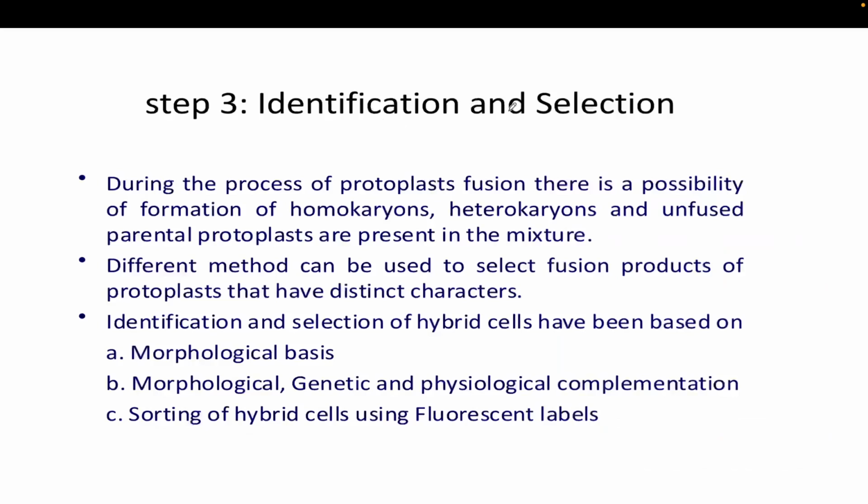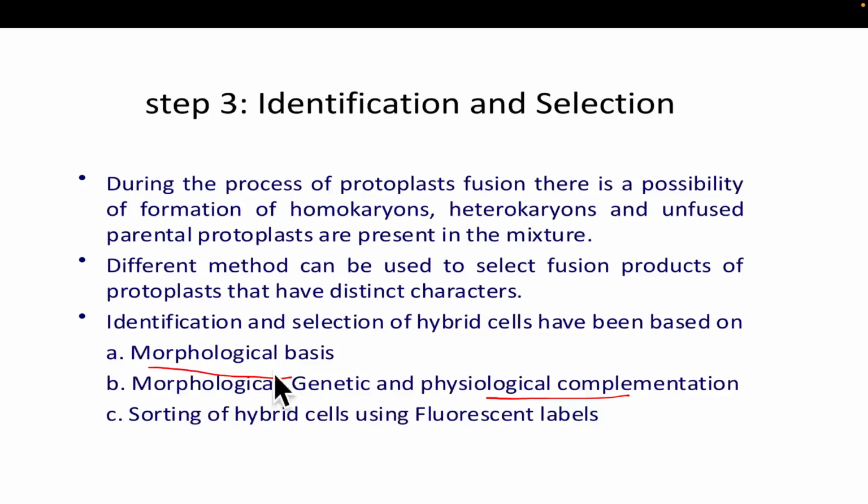Then the third step is identification and selection. So once you have isolated the protoplasts and fused them, now you have to identify and select those protoplasts which have your desired characteristic. For that, there are different methods to identify them. It can be based on morphology, genetic, physicochemical and physiological complementation, and through certain dyes you can also identify the hybrid cells.